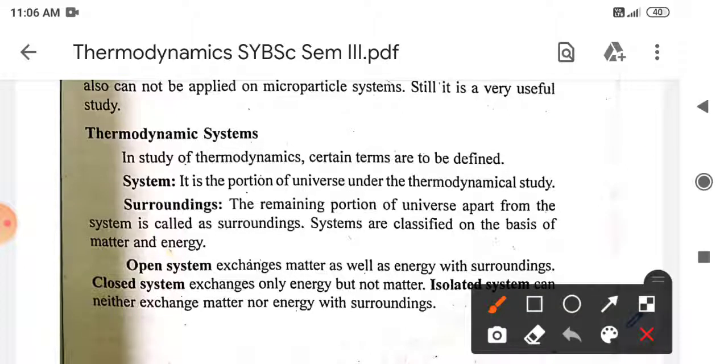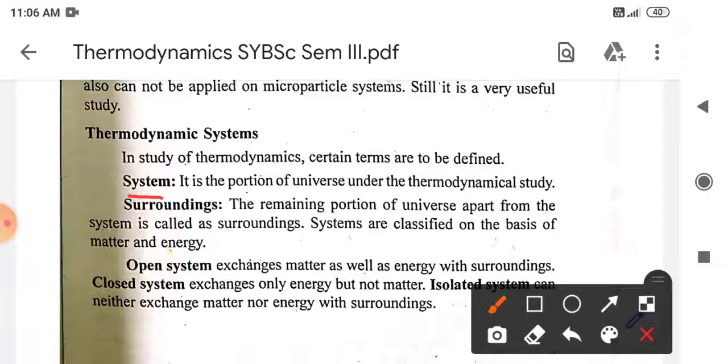If we consider the cup of tea, then it is the system for our example, and the rest of the universe is called the surrounding.